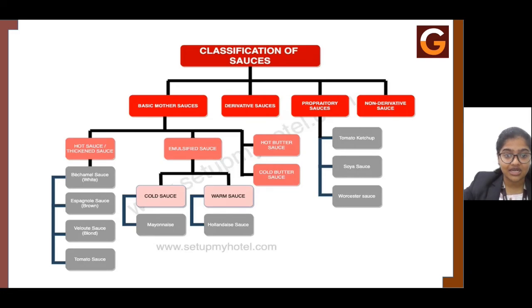So this comes under the classification of hot butter sauces. So you have the mother sauce, emulsified sauce, hot butter sauce, and cold butter sauce. Hot butter sauce, again, its butter is called beurre blanc, that is white butter sauce. The derivation under hot butter sauce, the first one is the white butter sauce.